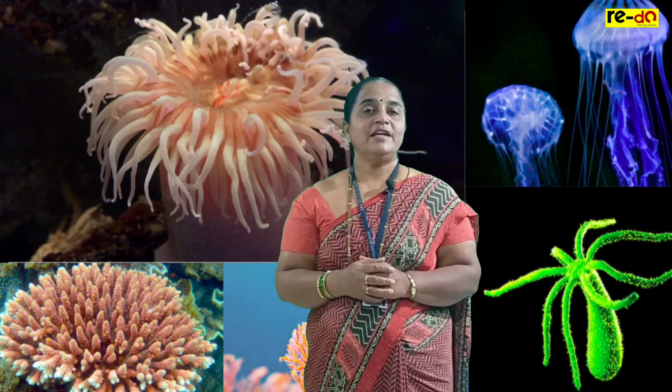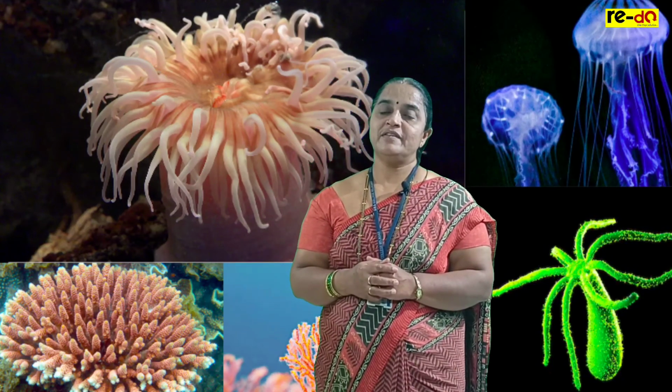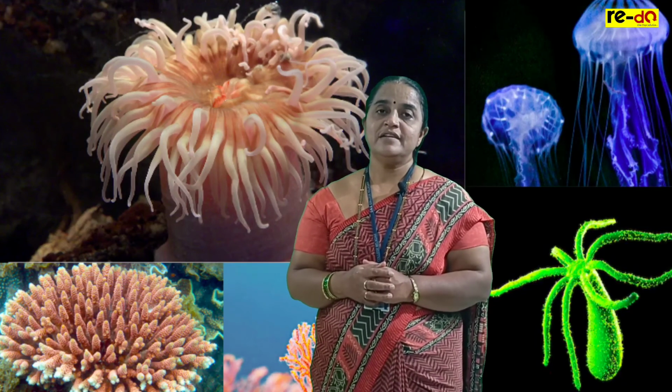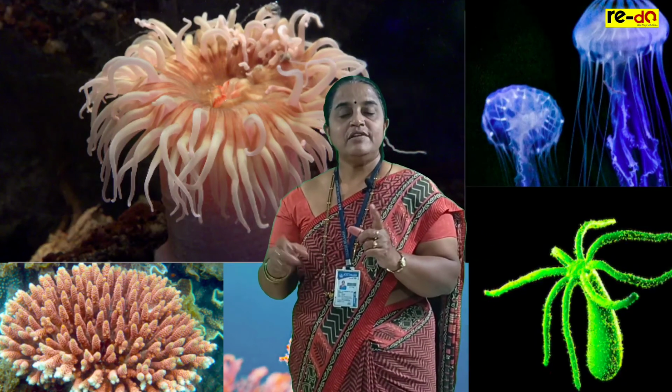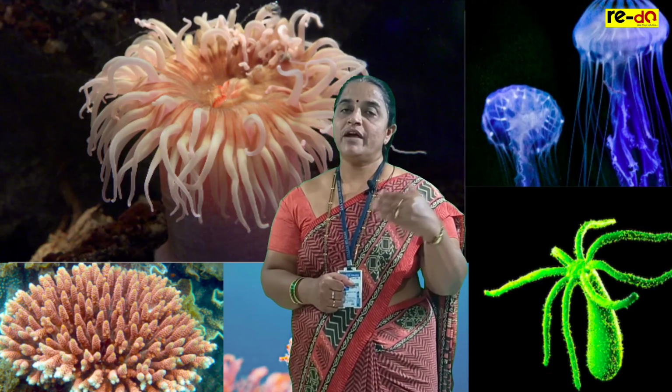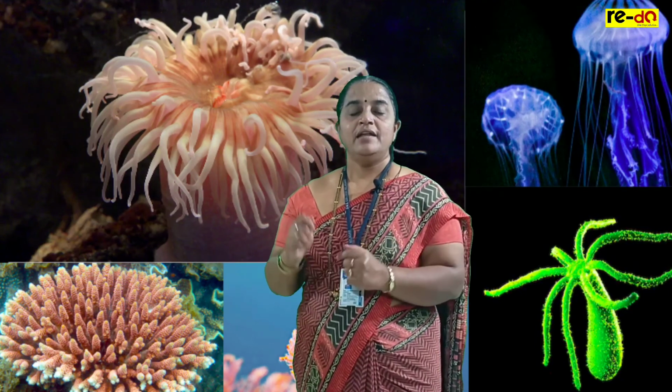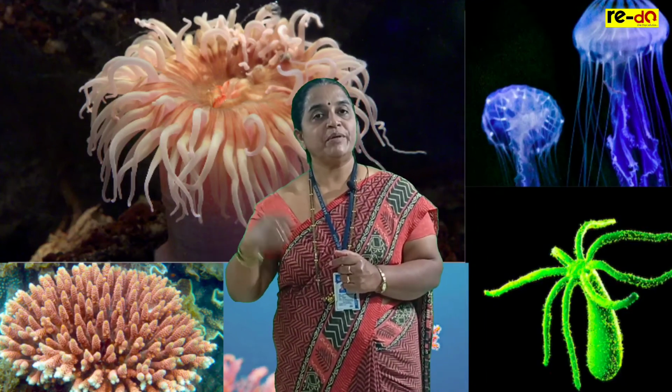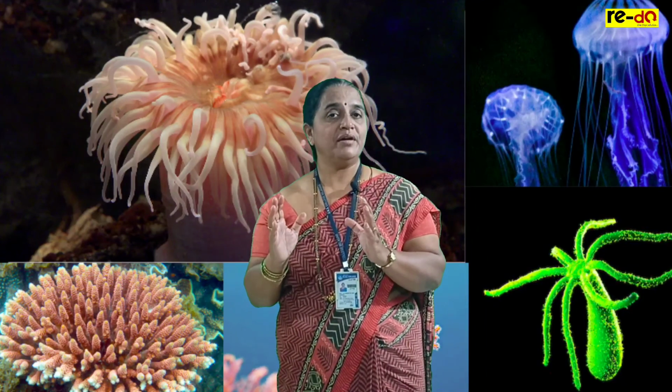On the surface of the tentacles, special cnidoblasts are present. These are known as stinging cells. The tentacles will help in locomotion of the animal. Stinging cells will provide defense from the enemy, and they also help in catching the prey. These are functions you need to remember.